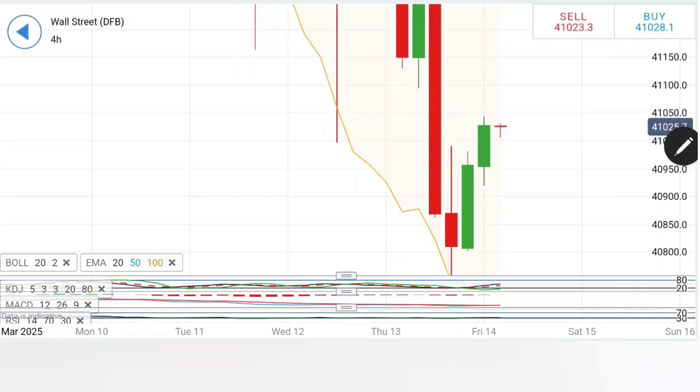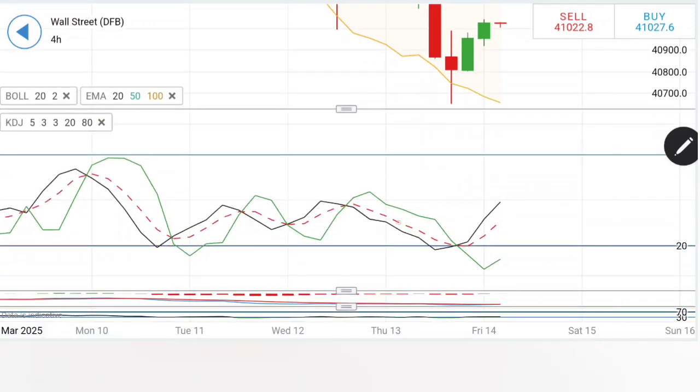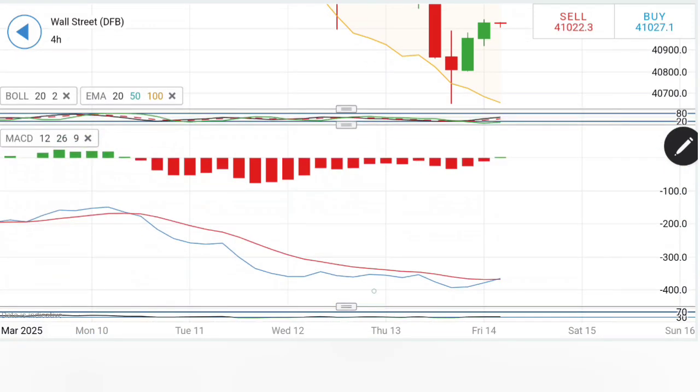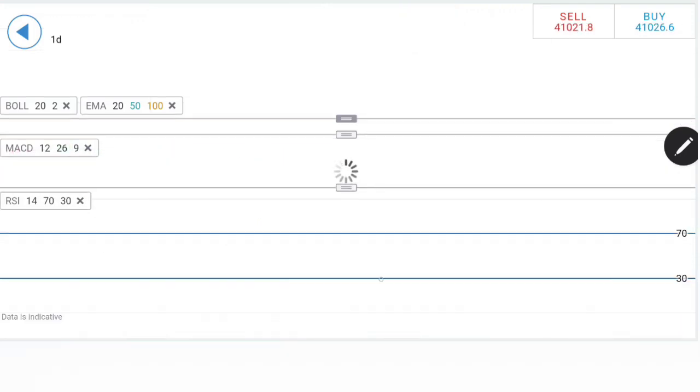And thus, I will say we have to watch out here before selling. I will only recommend you to sell if you see it is staying below 40,950 levels, where you can expect 40,900 and 40,800. If it breaks below 40,800, we can look forward to 40,500 today. See, the MACD is sitting at the bottom, and it must try to come out of this oversold zone